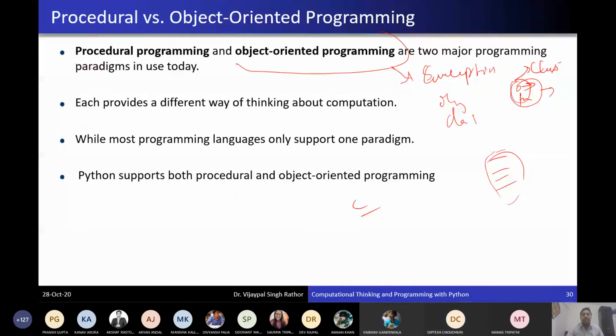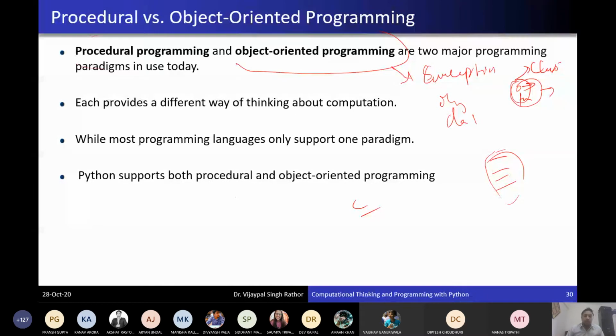But C++, Java and Python are object oriented programming languages. We will see them when we study object oriented programming. Then we will also introduce what procedure oriented programming is exactly, and what we have to do in object oriented programming exactly. Don't worry.